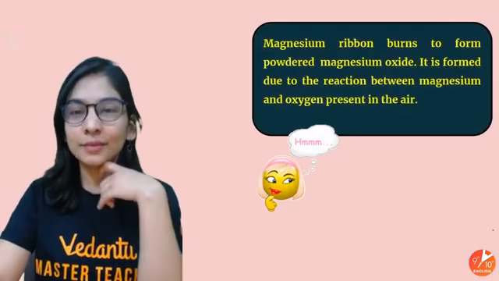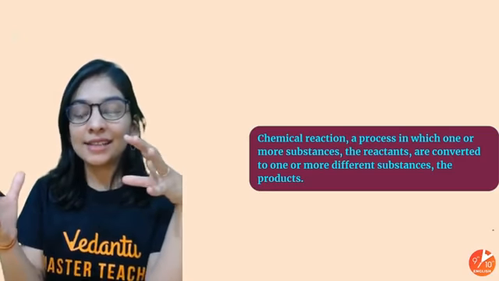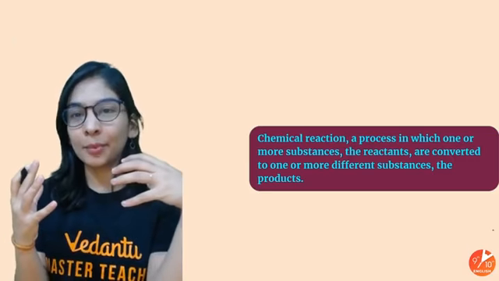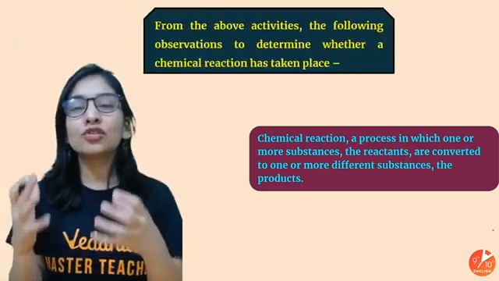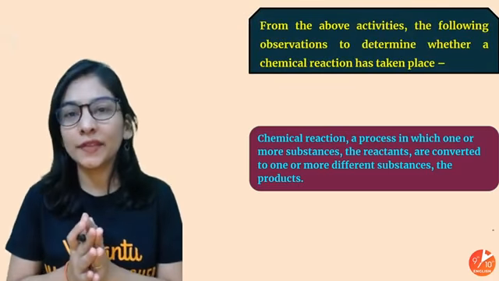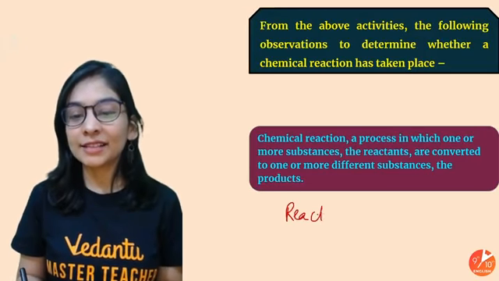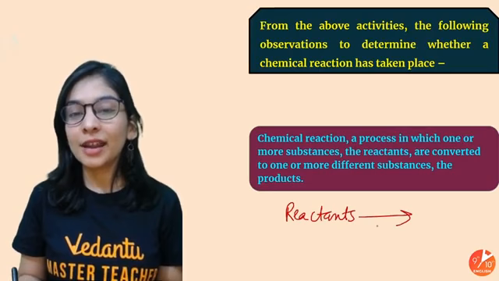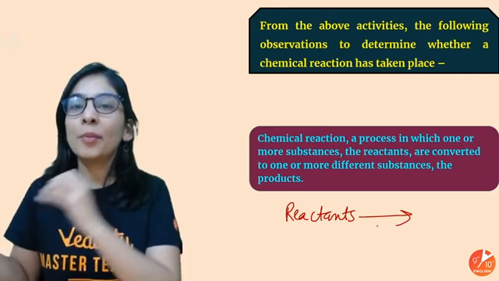Yeah, students? Got it? So what I meant by this is that for a chemical reaction to happen, in day-to-day life or in the laboratory, you take two or more substances. They are going to react with each other. Whatever substances are reacting are called reactants. They react with each other and give you some new substance with entirely new properties.